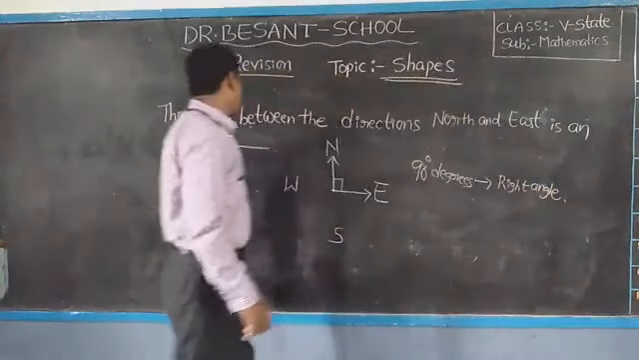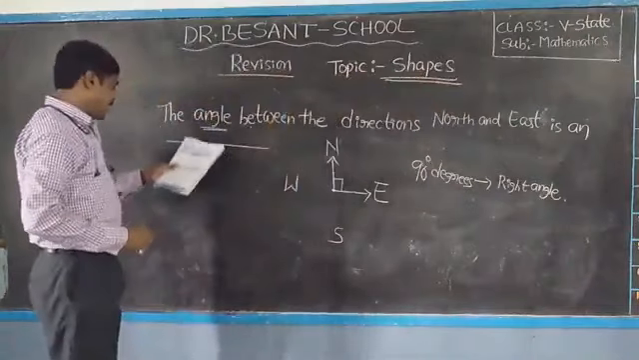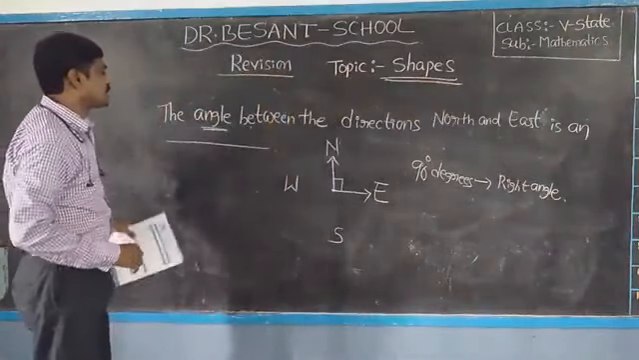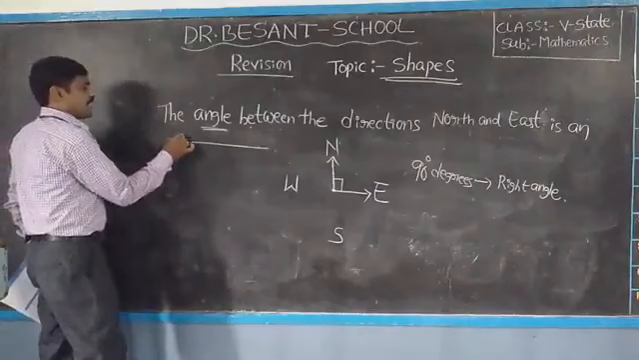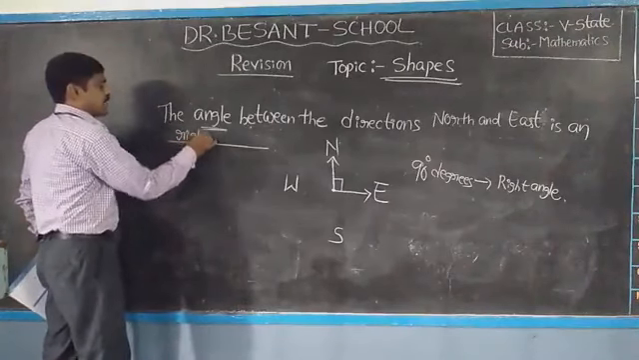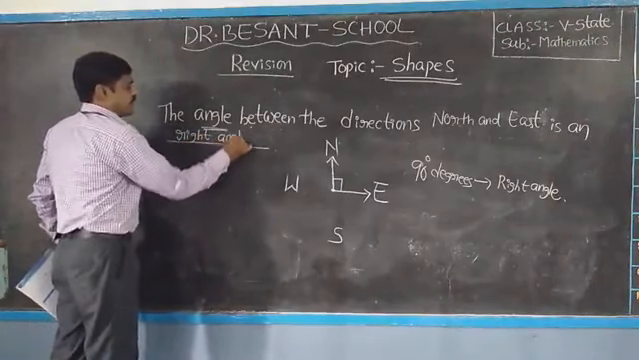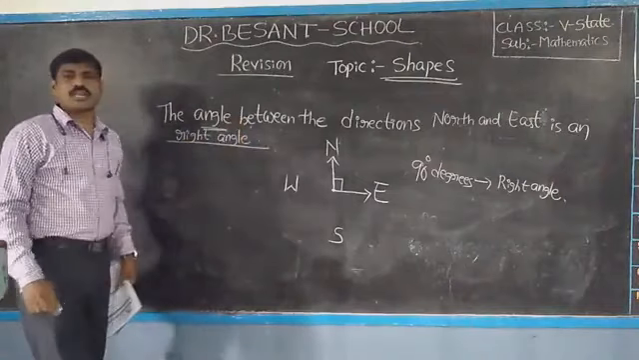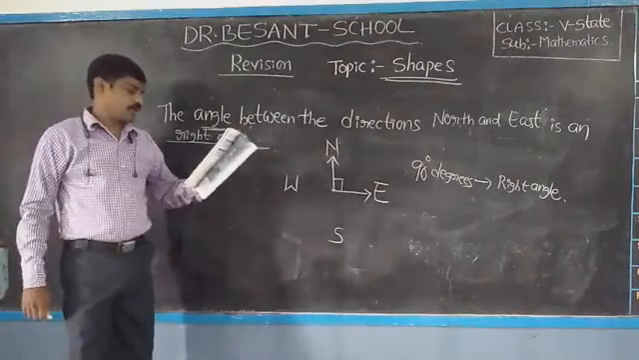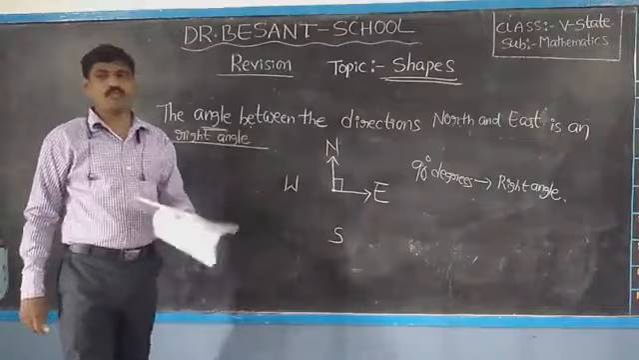So which angle is it? Right angle. So the answer is we have to write right angle. Okay children, so this is the one. Next, one more question.